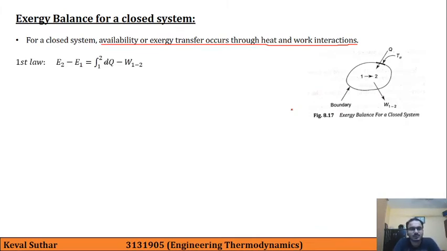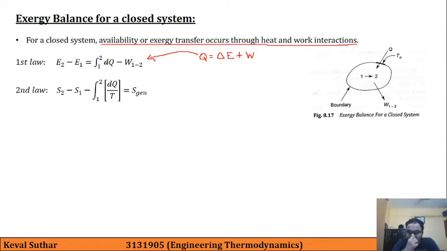So this is our first law of thermodynamics, that is E2 minus E1 is equal to integration 1 to 2 d cut Q minus W1 to 2. And if you recall, we had that standard formula of first law of thermodynamics, where Q is equal to delta E plus W. So this is another form of the same law.